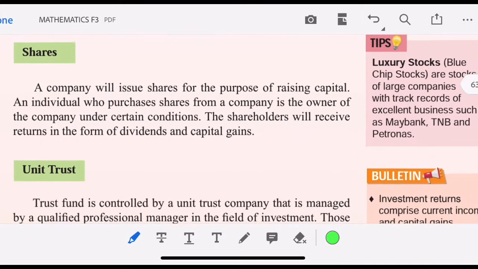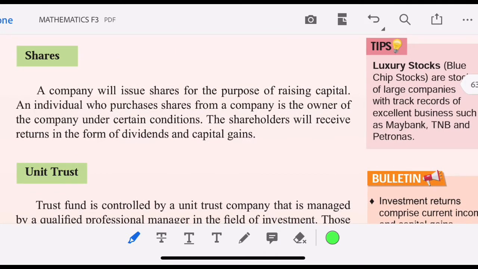Now let's talk about shares. A company will issue shares for the purpose of raising capital. Shares are for the company to raise capital. An individual who purchases shares from the company is an owner of the company under certain conditions. The shareholder will receive returns in the form of dividends and capital gains. Right?